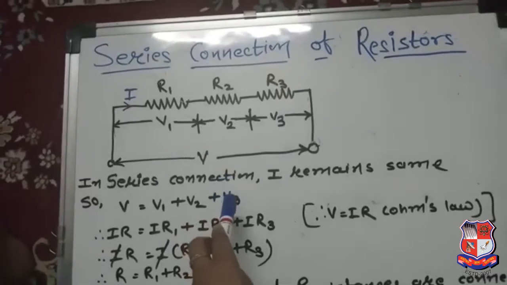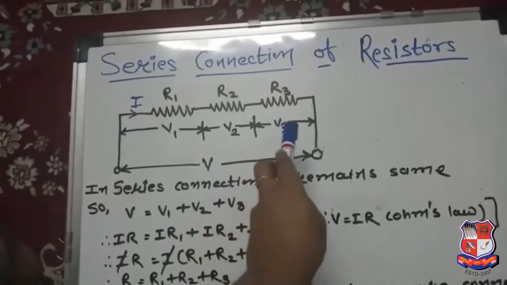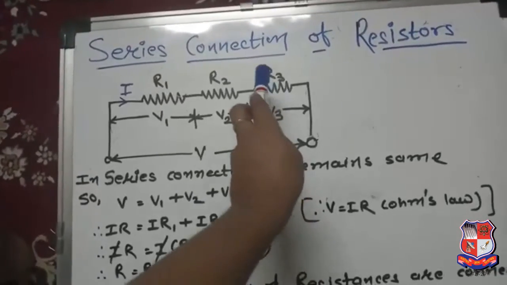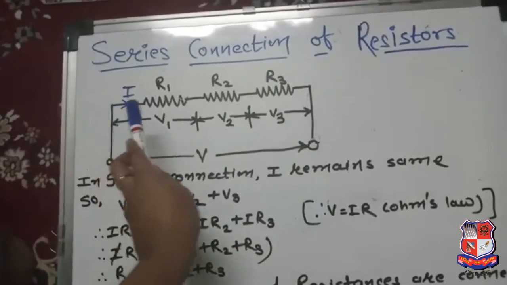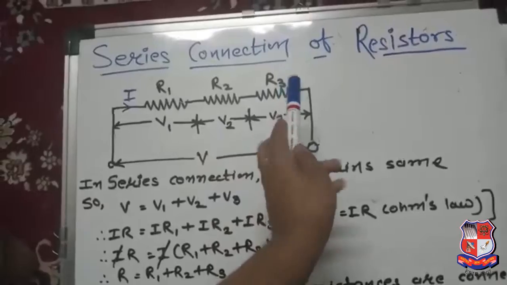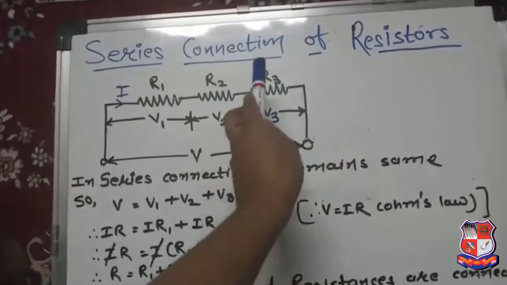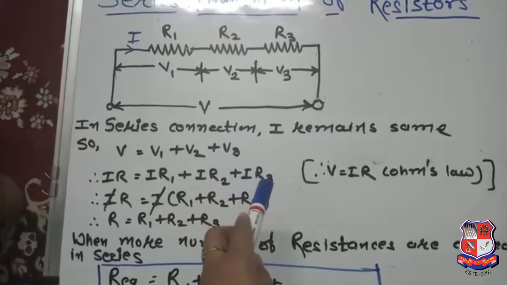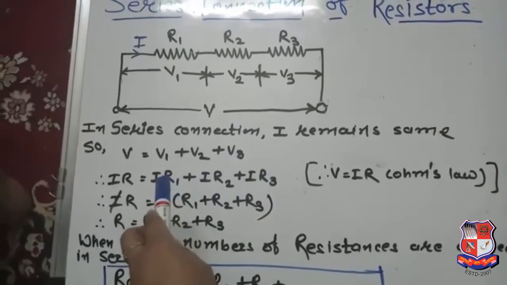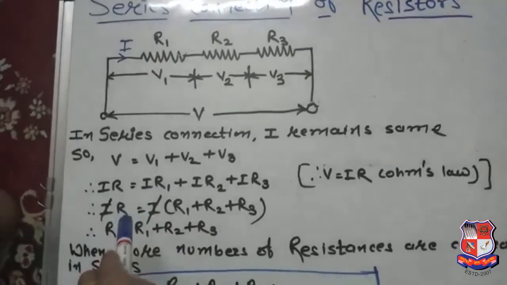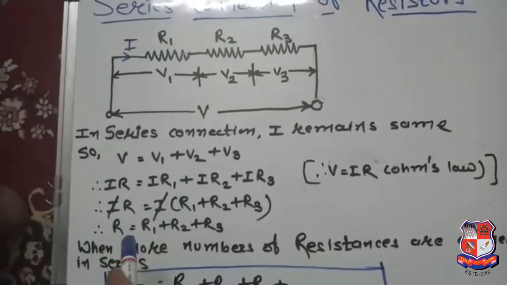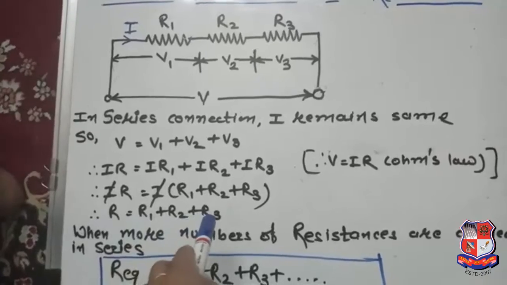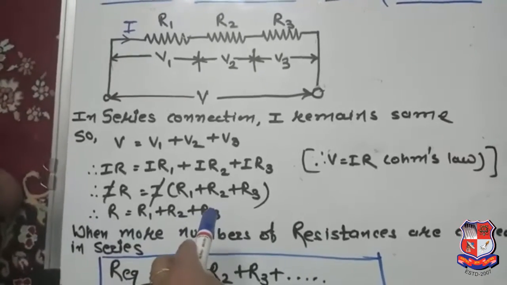In the same way, substitute the value of V3. V3 is the voltage drop across R3. The same current is flowing through R3, so the voltage drop V3 is equal to IR3. Now take I as common, so finally I cancels out and you get R is equal to R1 plus R2 plus R3. That is for the series connection.